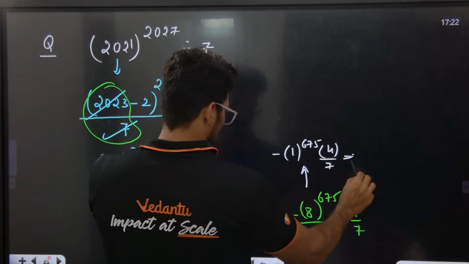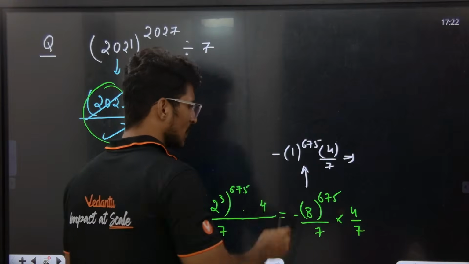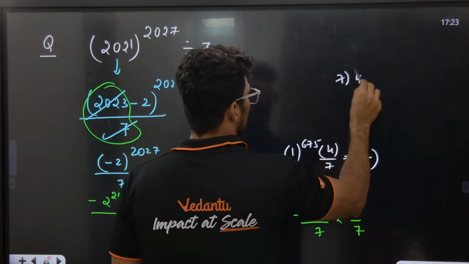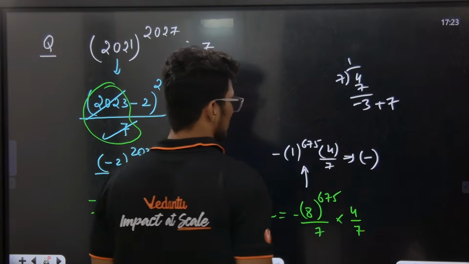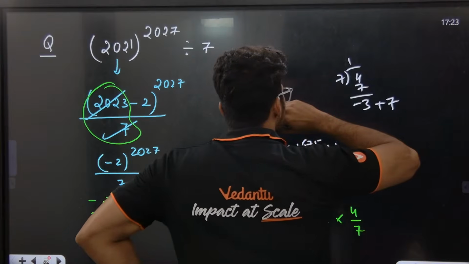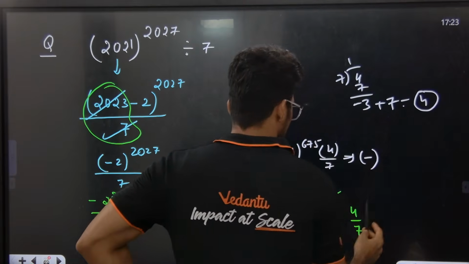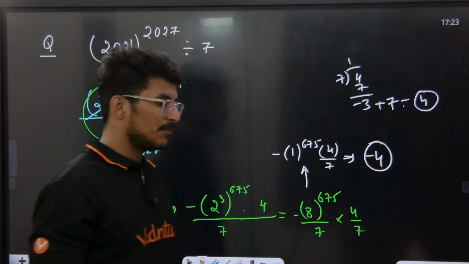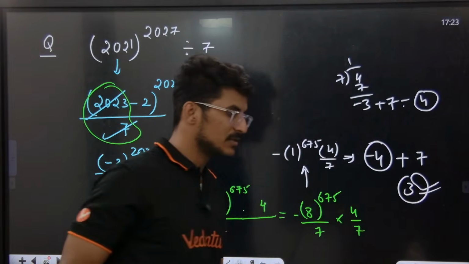So minus 1 as it is. 1 to the power of something is 1, so I'm writing here minus 4 by 7. Dividing 4 by 7, minus 3 is the remainder here. Add 1 to minus 3, so the answer is minus 4. So minus 4 is the remainder here. Yes or no? But you cannot report your remainder as negative. Adding 7 to minus 4, 3 is the remainder. This is the final answer. 3 is the final answer.